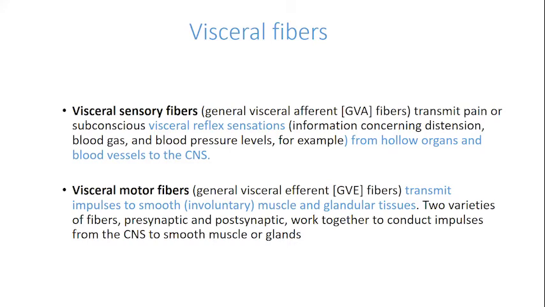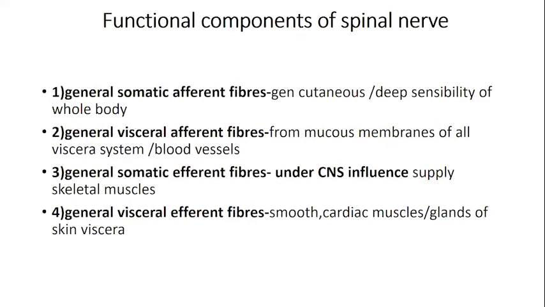Then again, they are going to have general and special. General is going to be all sorts of pain, temperature, touch, etc. All these are general sensations. But the special sensations, that is vision, smell, taste, all these are your special sensations. These have special fibers, and the general sensations are being carried by general fibers, right? So when you talk about the somatic, you have a general somatic and you have a general visceral fibers. That is going to be general visceral afferent.